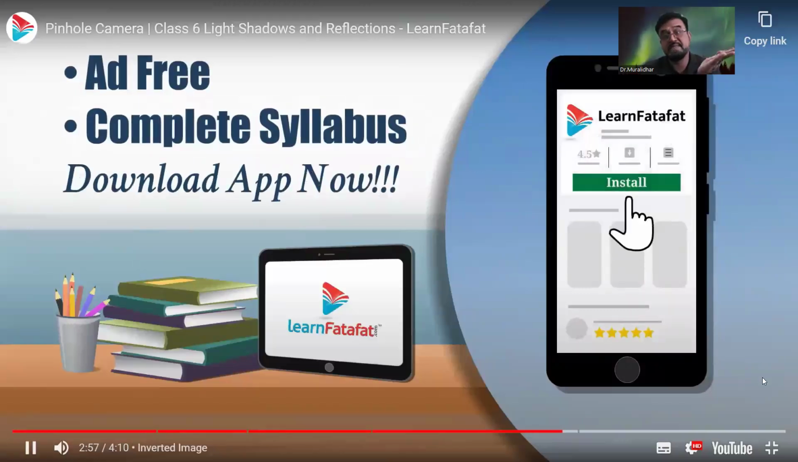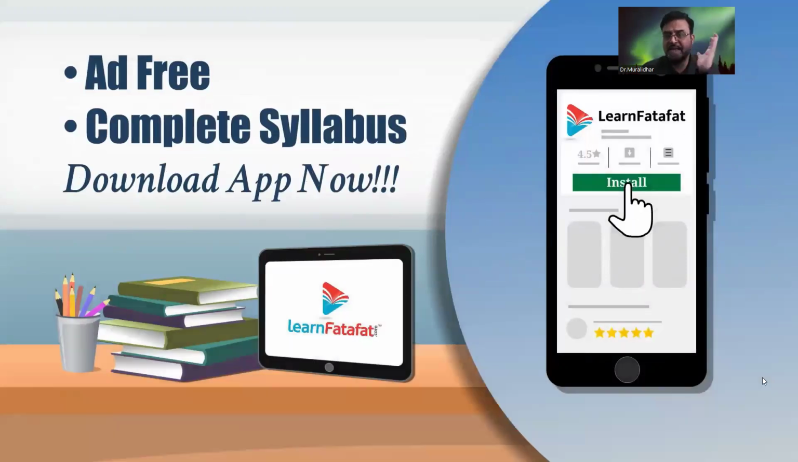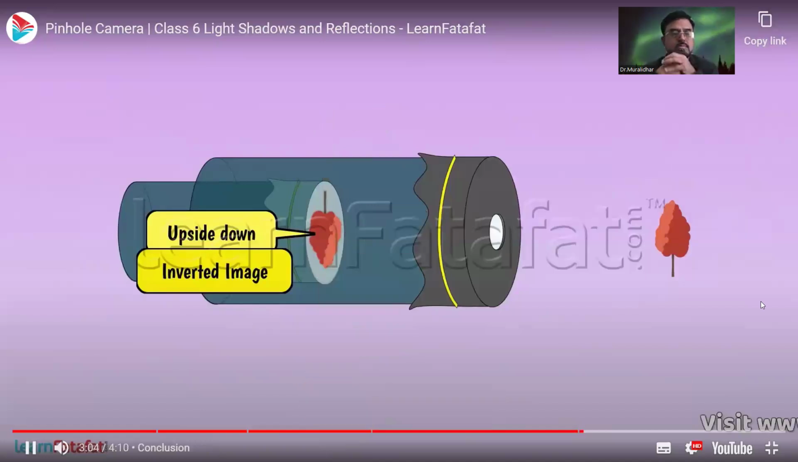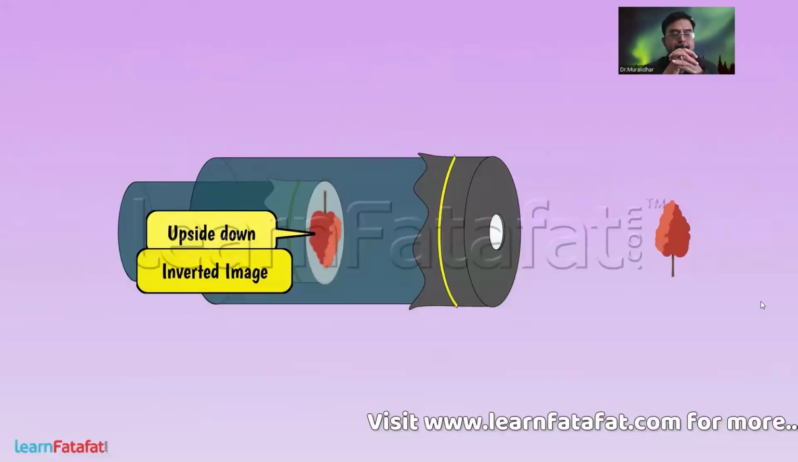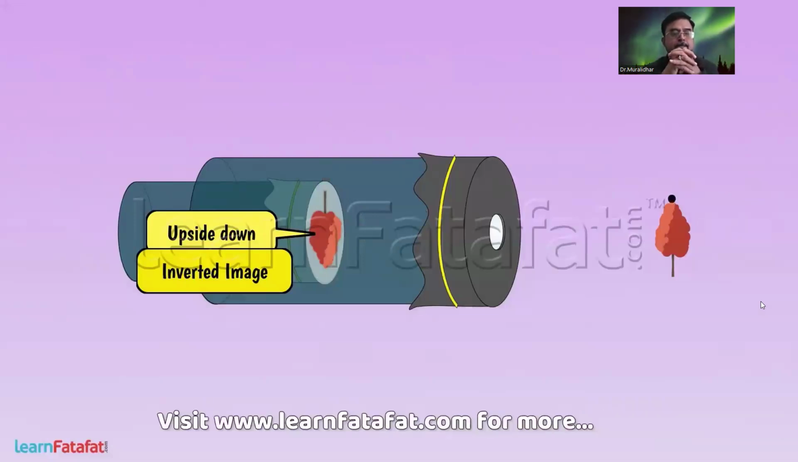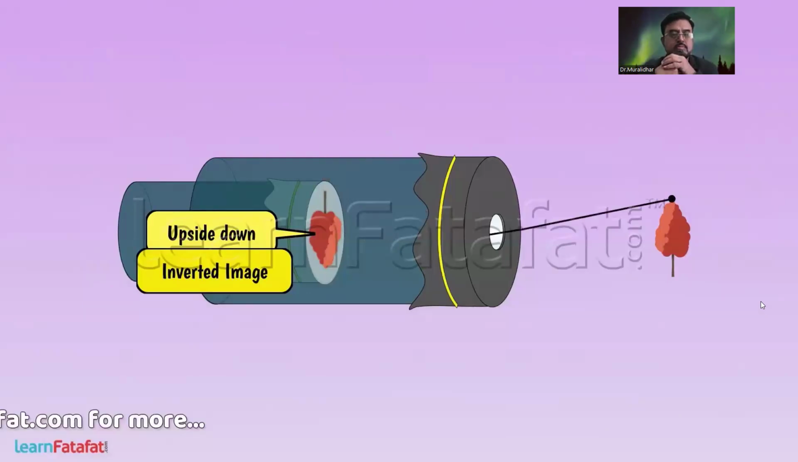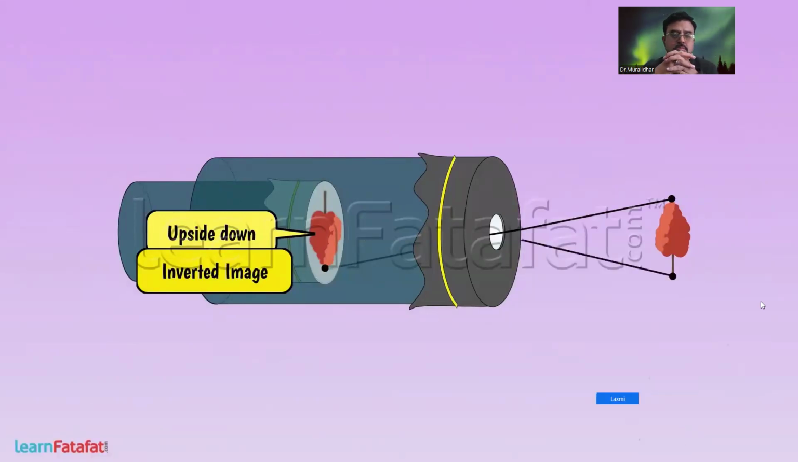Image is different from shadow. Shadow is always black in color, remember, whatever the color. Now, by observing the image formation by pinhole camera, one can easily understand that light from the top of the tree must be going in a straight direction through the pinhole to reach at the bottom of the screen. Similarly, light from the bottom of the tree must be going in a straight direction through the pinhole to reach at the top of the screen.